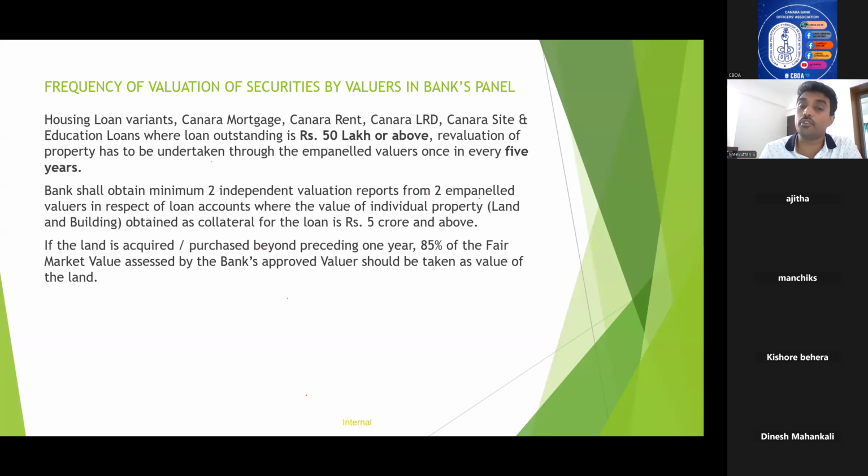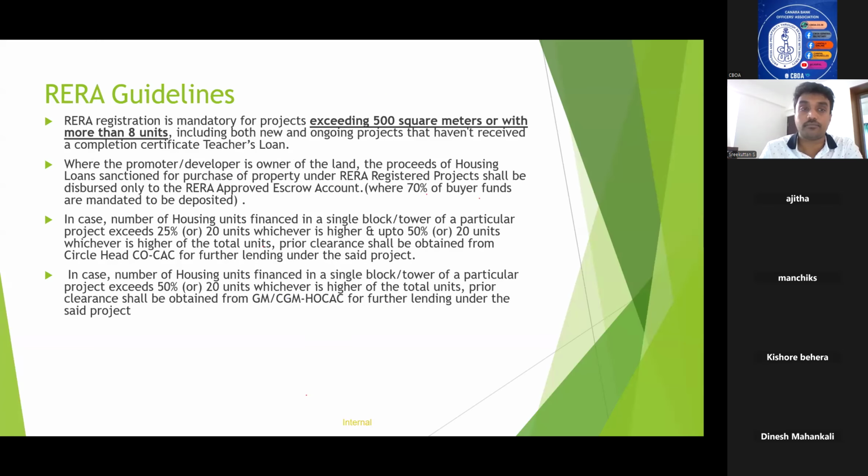This usually happens in the case of education loans only, because in the case of retail lending, only for education loans vacant land is acceptable. So in the case of education loans, if you are taking a vacant land, you can take only 85% of the value as collateral security value for reckoning collateral comfort.